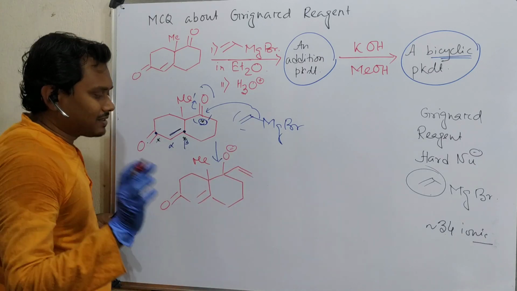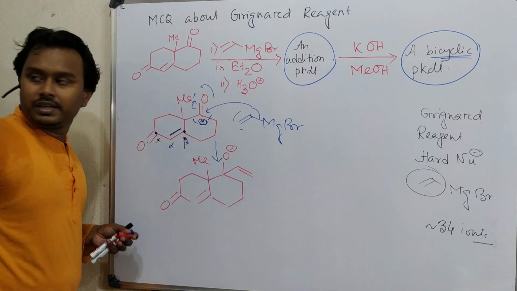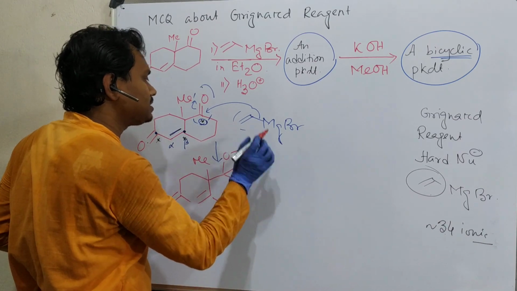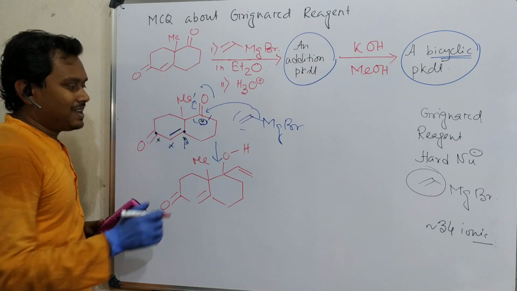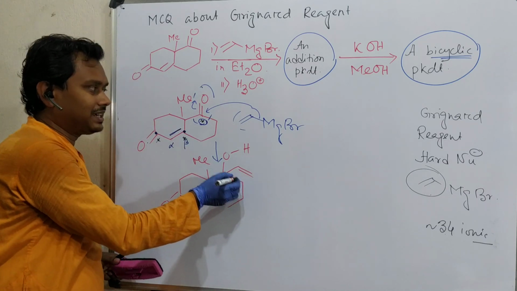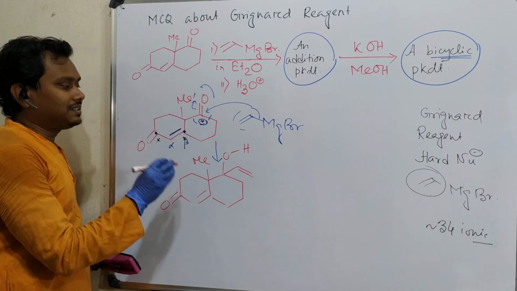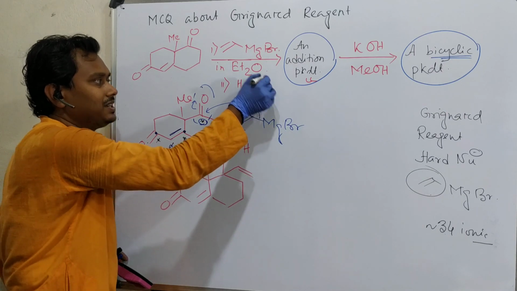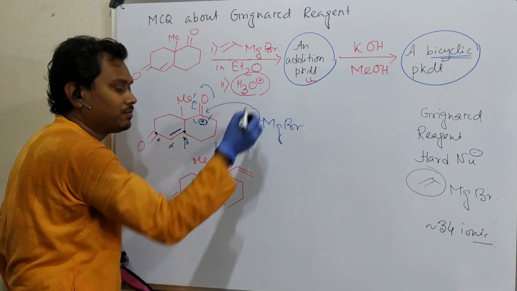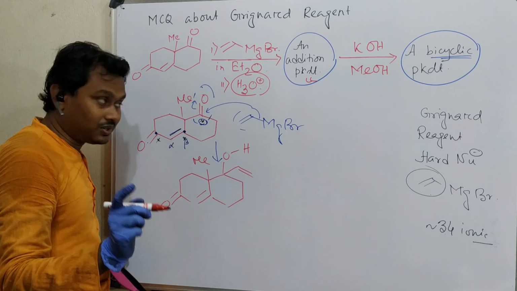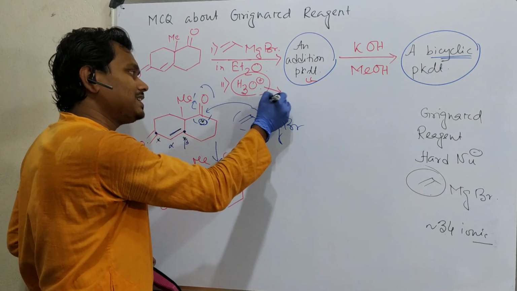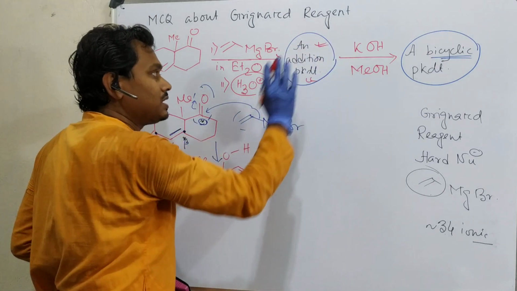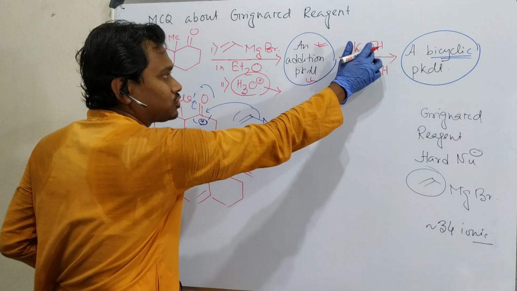What was the second option? There is a double bond. In the next step, if you put H3O plus, this O minus will be converted to OH. Now if you want to have this double bond here, elimination is needed. But it's an addition product, as I have just said, and no elimination happened in this case. By the way, keep it in mind: since it's a tertiary alcohol, during workup there is a chance of elimination. But this is chosen in such a way that I have written an addition product, no elimination, so elimination will not occur here. In the next step there is a possibility of KOH methanol.